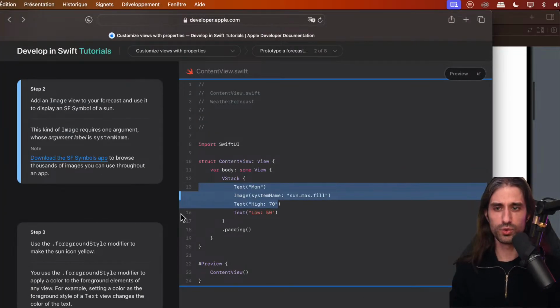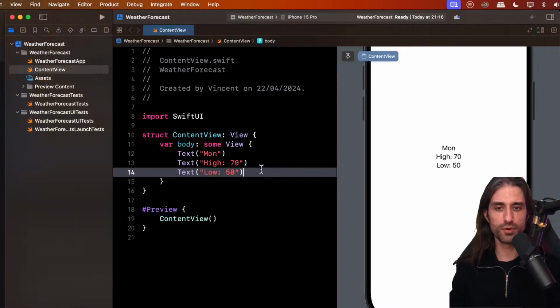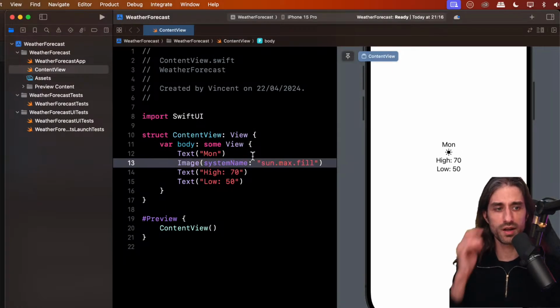Then we add an Image view to our forecast and use it to display an SF Symbol as a sun. If you don't know what SF Symbols is, it's a font of characters that contains icons, basically all of the built-in icons you can use to add icons to your app. It's built into iOS, so you don't need to include anything inside your app. So it's pretty useful. This kind of image requires one argument, whose argument label is systemName. If you want to browse all of the SF Symbols available, you can download an app that allows you to do it. I would recommend that you check it out if you want to see all of the SF Symbols which are available, and there are quite a few of them by now.